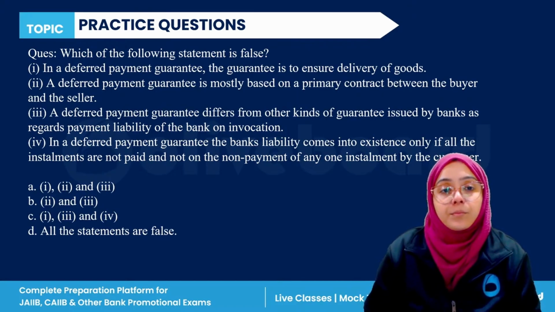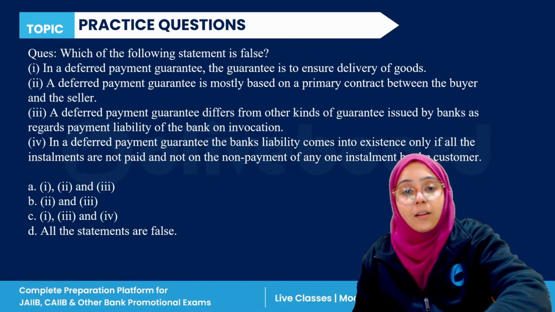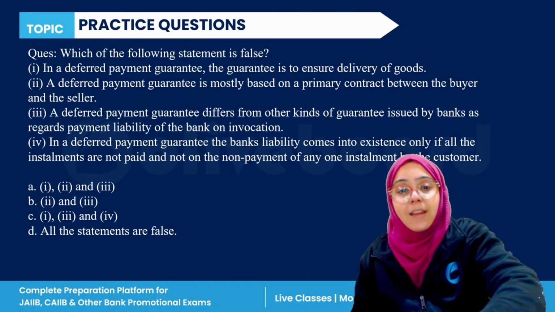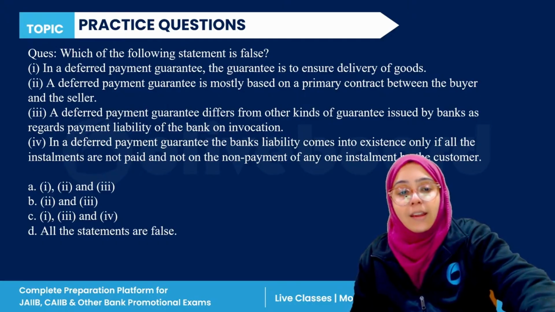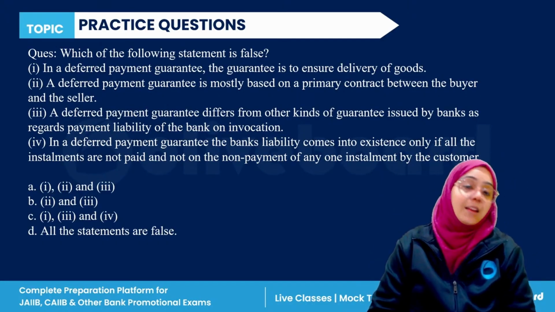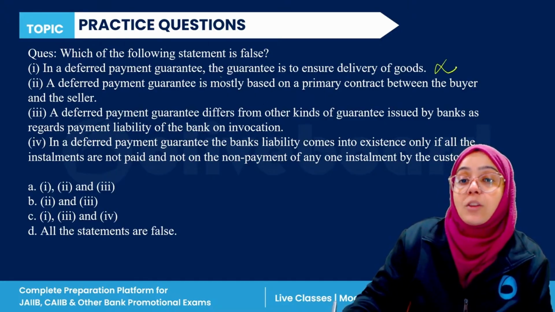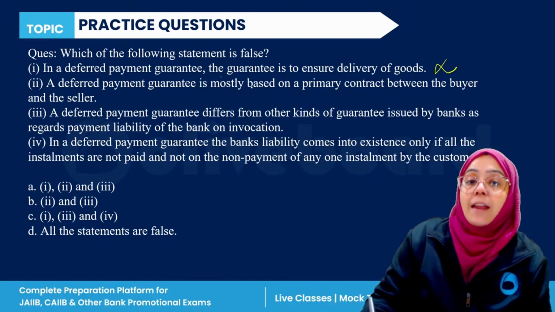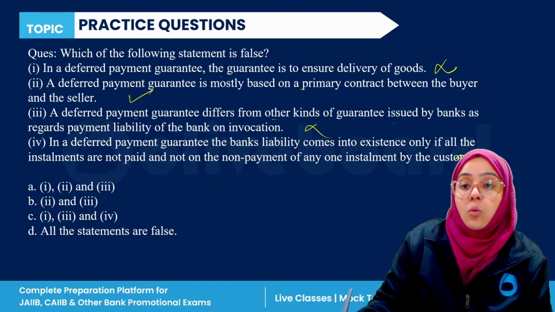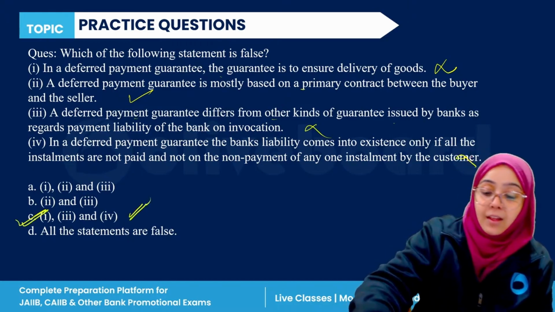Everyone, deferred payment guarantee. Which of the following statements is false here? So in this, what is the correct answer? Yes, first of all, in a deferred payment guarantee, the guarantee is to ensure delivery. No. A deferred payment guarantee is mostly based on the primary contract. True. So first, third, and fourth are wrong, and second is correct, right?